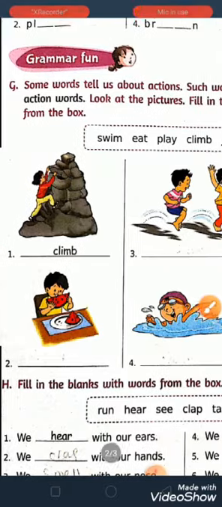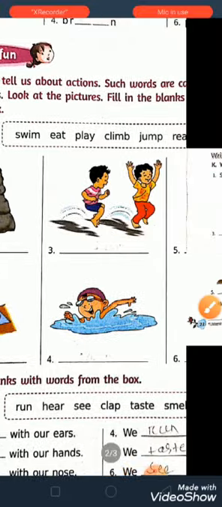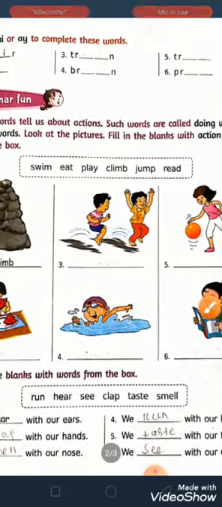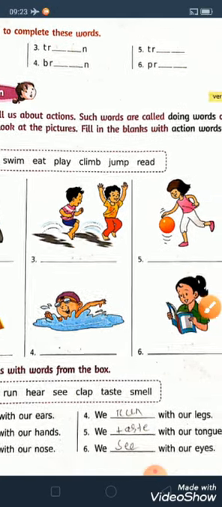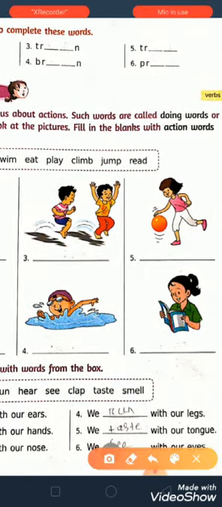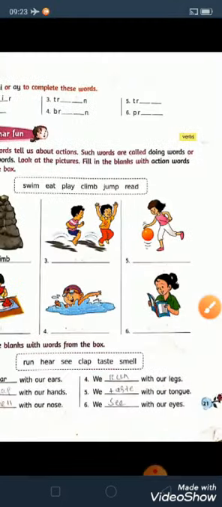Okay, now eat, EAT, eat. The next one is swim, SWIM, swim. Okay children, swim means you know pohariba. Last one is read, READ, read. Okay, we will go to the next one now.